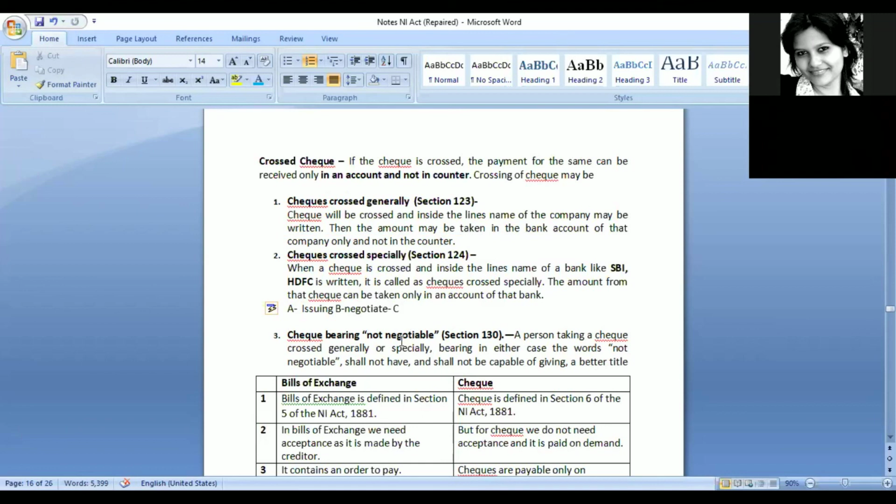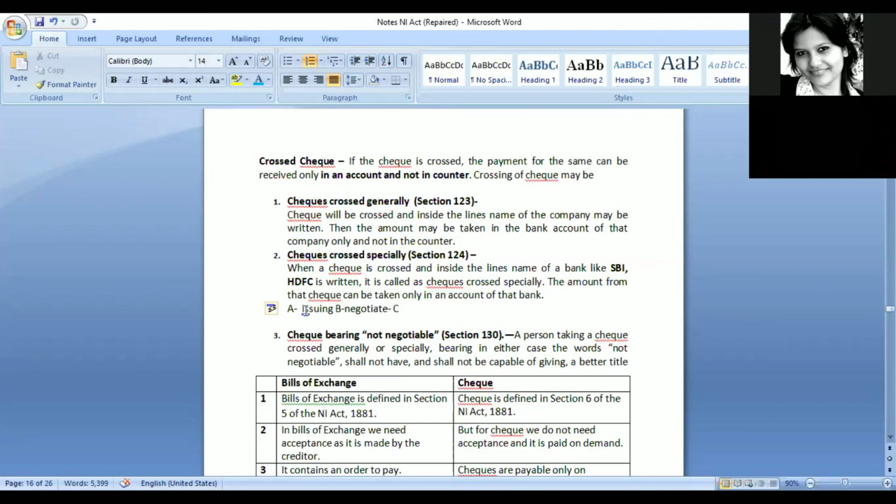What is the importance of this particular term? For example, I issued a check to B for a certain thing. I mentioned the amount, that's 30,000, and I said that for this particular work I'm giving you the check and the work should be done. But B fails to perform that work, though he already took my check and negotiated it to C. Now I know that B has not performed his part of the contract and he is not entitled to get that 30,000 rupees.